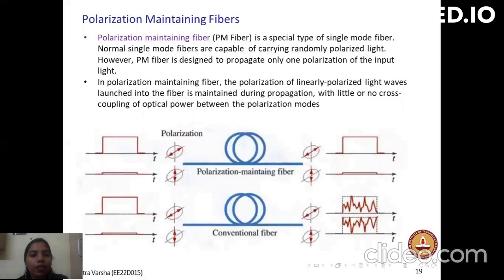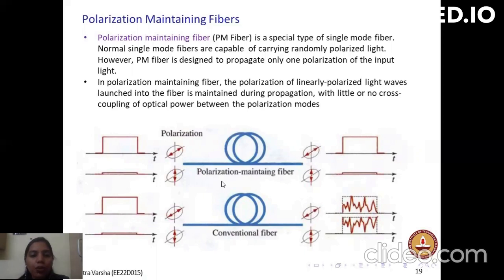Polarization maintaining fibers are a special type of single mode fibers. In a fiber with circular cross section, each mode has two independent states of polarization with the same propagation constant. Thus, the fundamental mode, LP01 mode, in a single mode weakly guided fiber may be polarized in the X or Y direction. The two orthogonal polarizations have the same propagation constant and same group velocity.